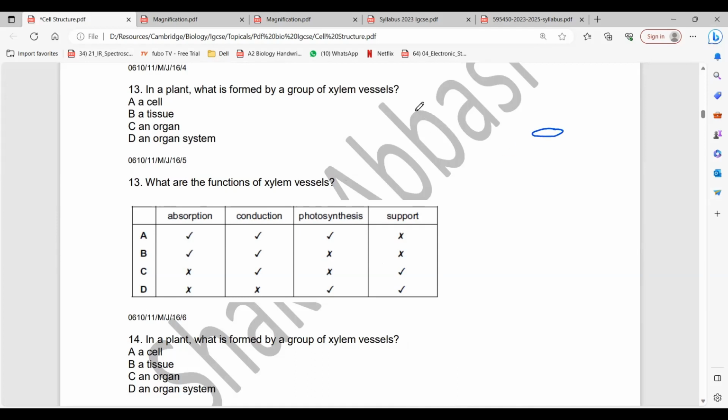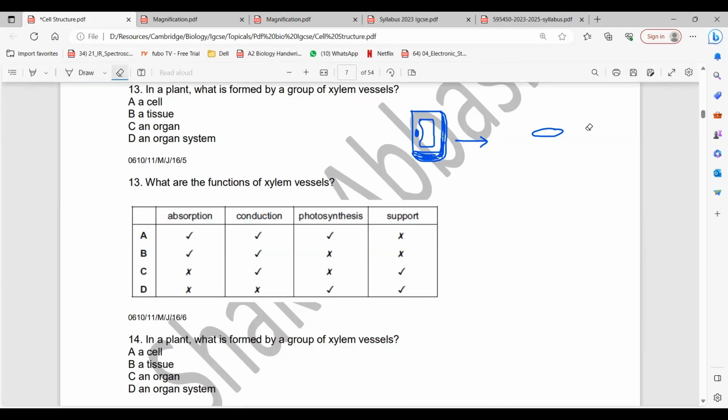There is a normal plant cell. I'll draw a normal plant cell. Imagine this is how the normal cell looks like. Not a nice diagram, but anyway. So now what does it do? There are some changes. Changes are brought to the cell, and it becomes elongated. Dear friends, it's very important. See, the plant cell gets changed.